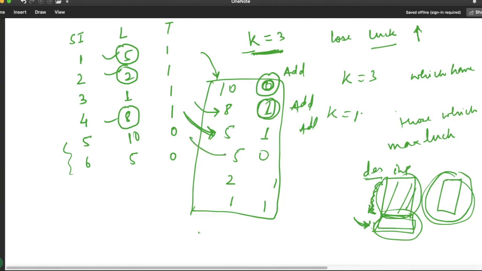Now we move to the next. So this is not important one, it will simply be added. Now we move to the next element. So you can see here this is important one. Now you can see here k is 1, so it will be added. Now k became 0, means we are done with our given constraint. Now when we are done, we are left with few elements.